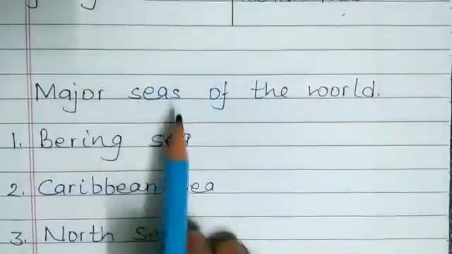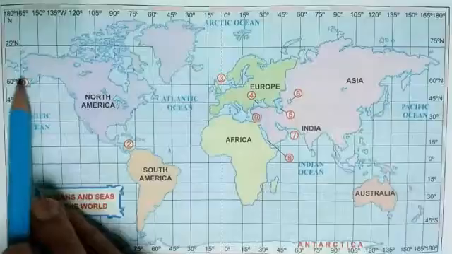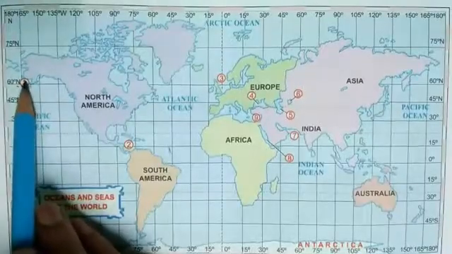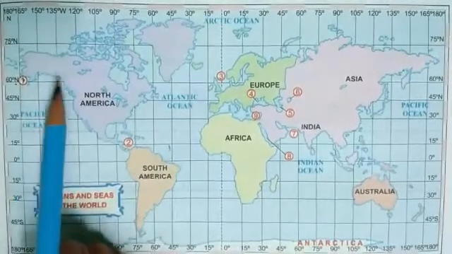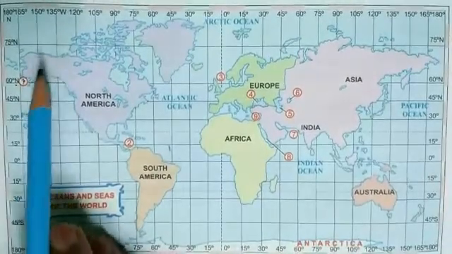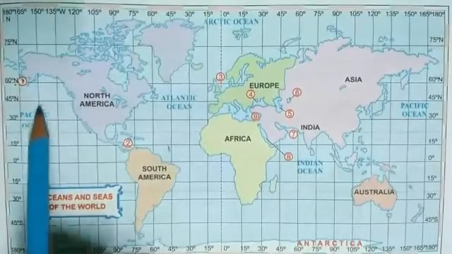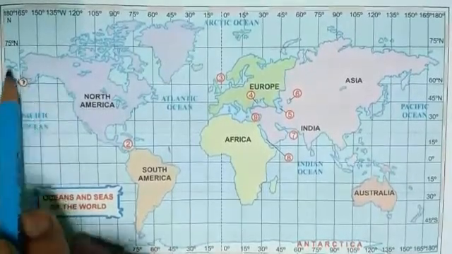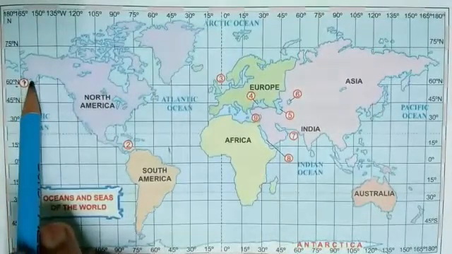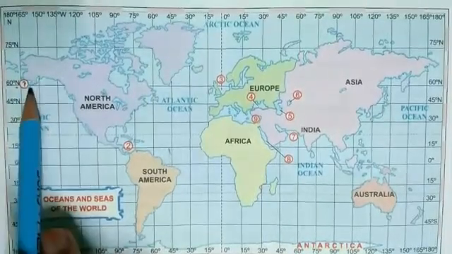Now, major seas of the world. Yes, Bering Sea is located here. Bering Sea is the northernmost part of Pacific Ocean.